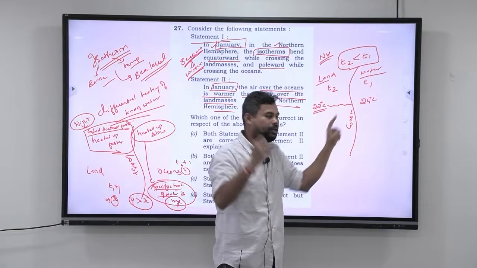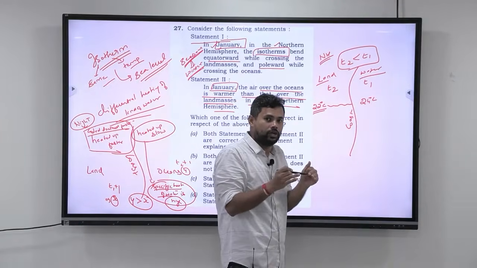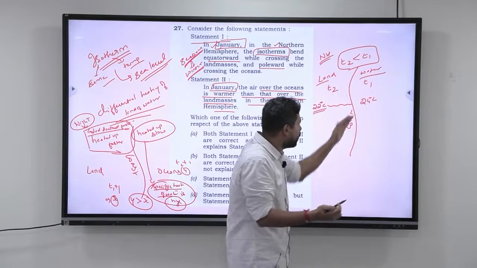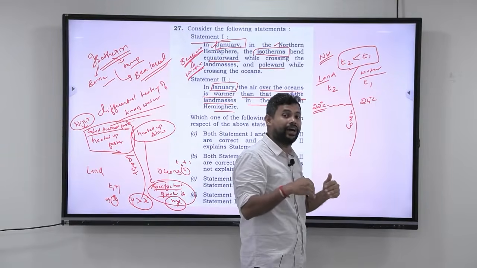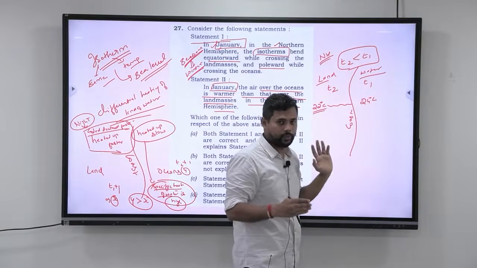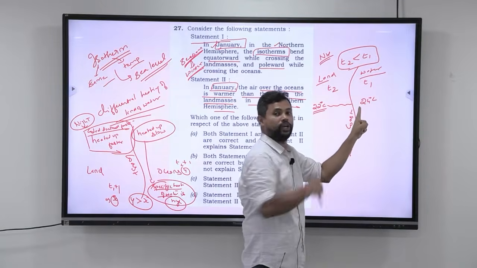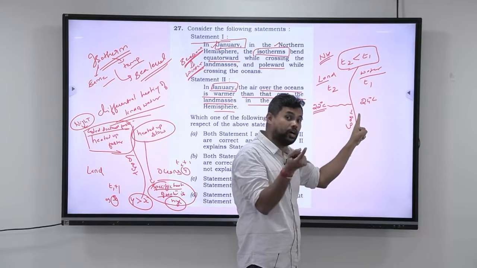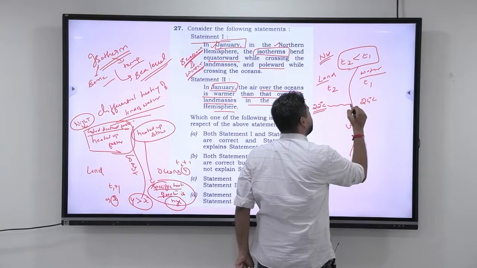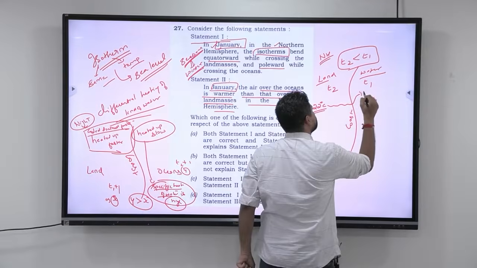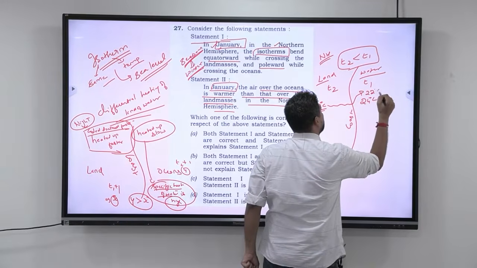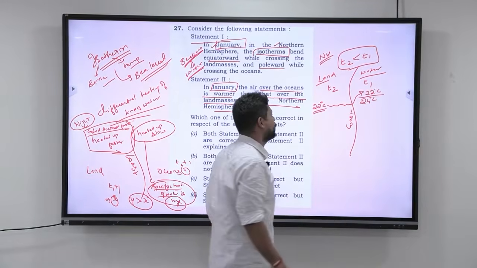When there is a much higher temperature and you have to find a cooler temperature, you should always go near the poles. If you want to find a high temperature, you should always go near the equator. Now I want to find 22 degrees, but I am looking at 24 degrees. But I want a cooler temperature. Because I want a cooler temperature, I will bend towards the poles, because as I go near the poles, this is where I can find the 22 degrees.